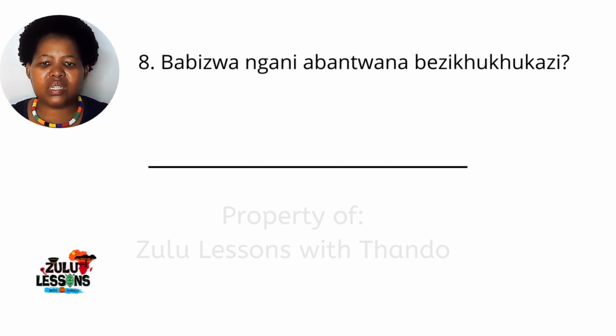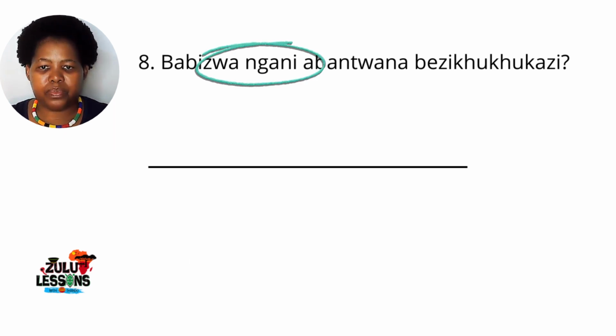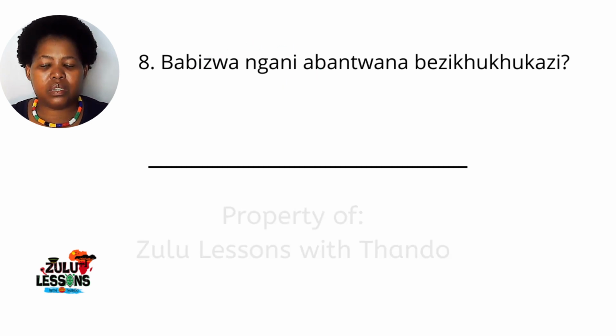The question word is the second word of this sentence. Ngani. We've seen nga before, and the use of nga in isiZulu could be translated into English as by. So, and also on, when you're talking about the days of the week or time. So now, nga we know is by, and then the ni is what.